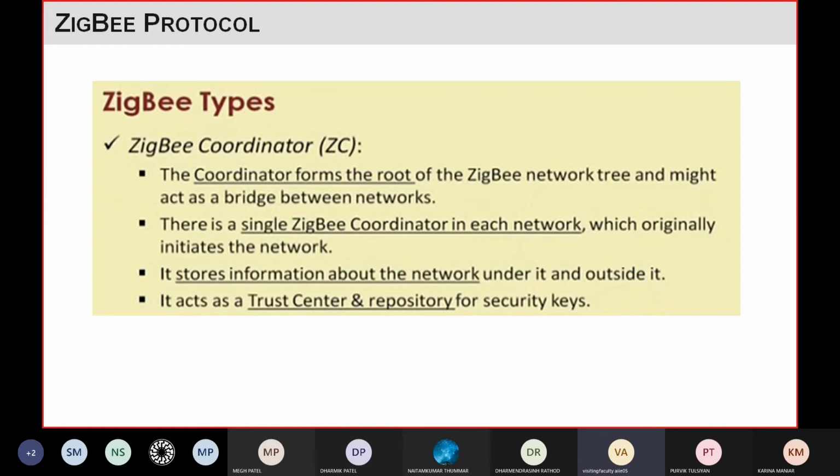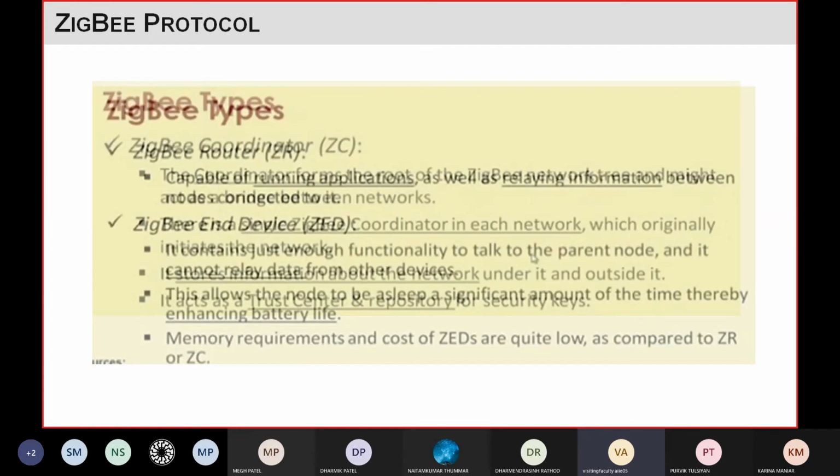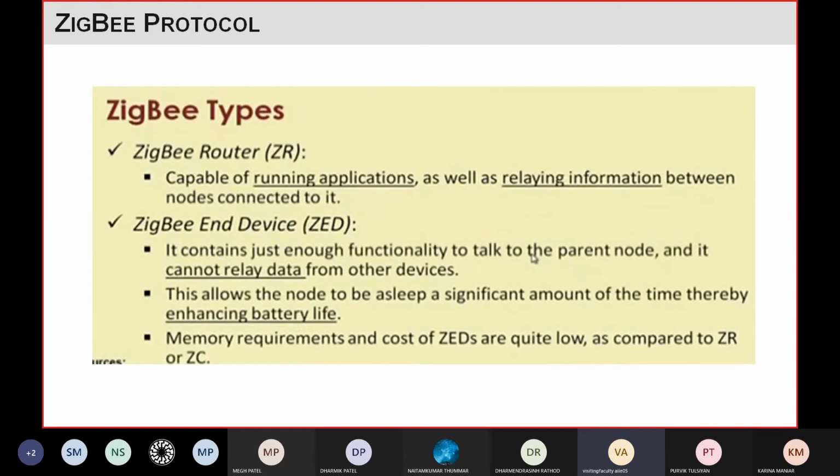Some of your devices will work as a ZigBee coordinator, some will work as a ZigBee router, and some will work as a ZigBee end device. So in the network you will find three types of devices: ZigBee coordinator, ZigBee router, and ZigBee end devices.